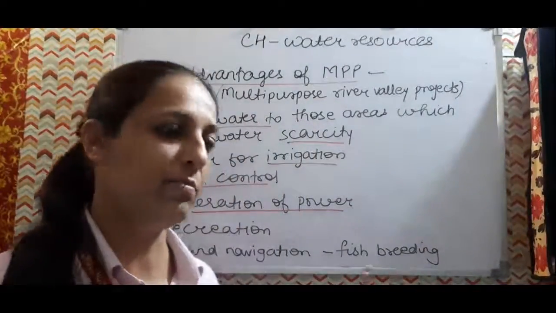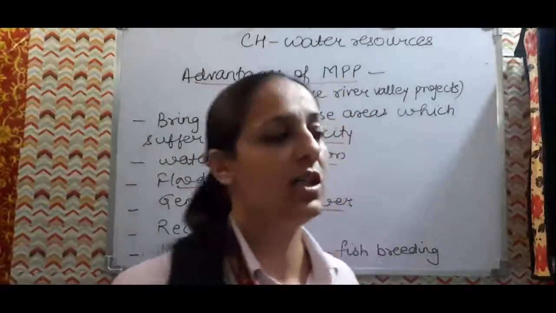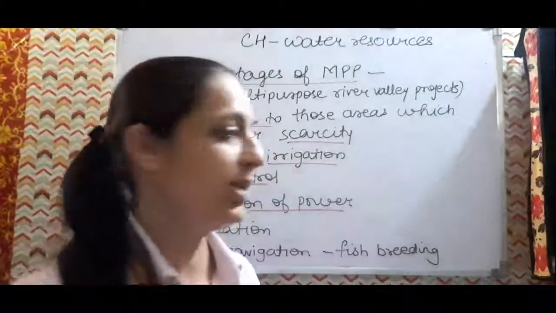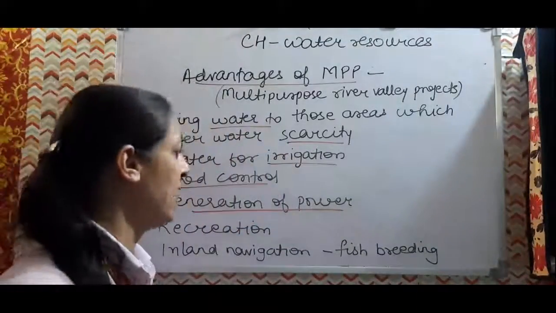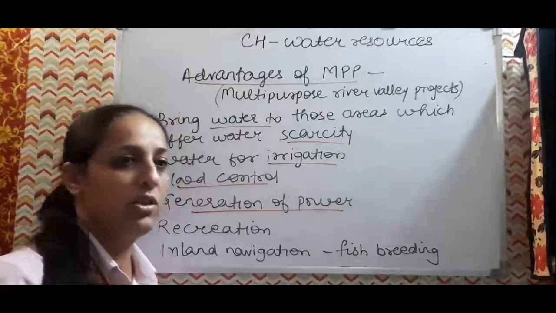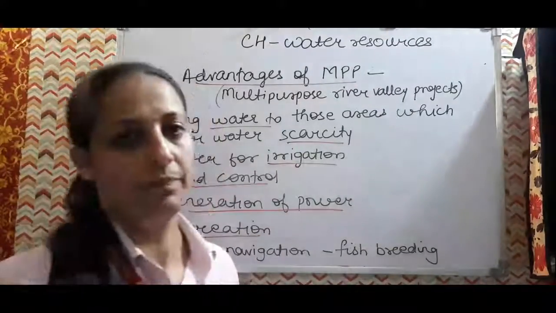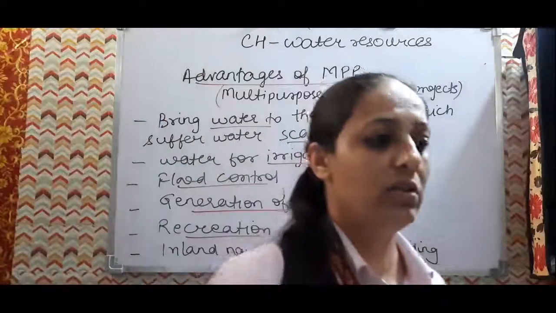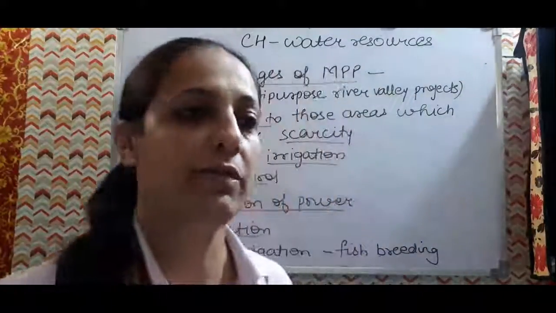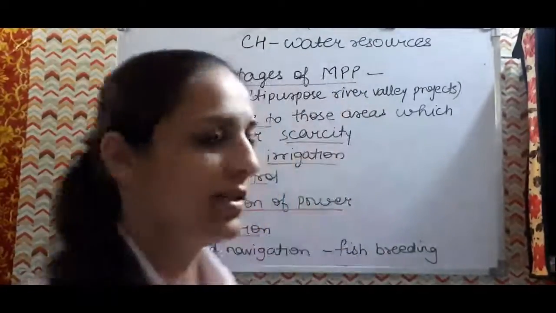These multi-purpose river valley projects generate hydroelectric power, and they help in industrialization. Then a boost is given to agriculture, as irrigation facilities are provided. They also help in recreation, and they also provide tourism. Many people visit to see the dam structure, so the recreation sites can also be used.